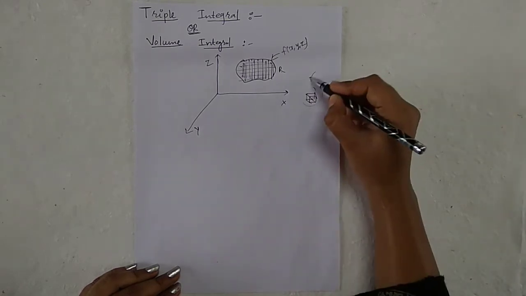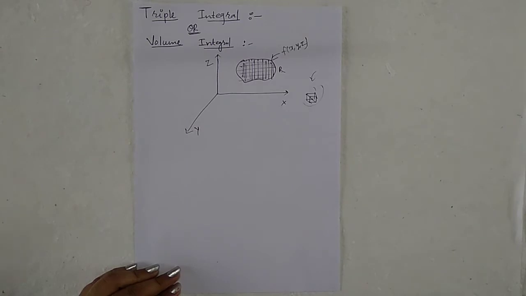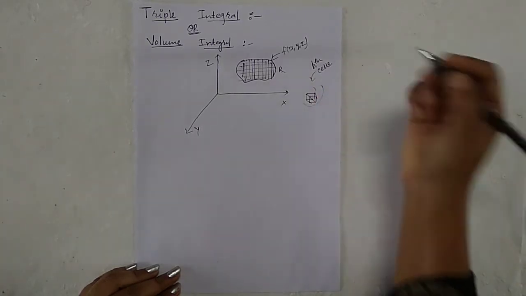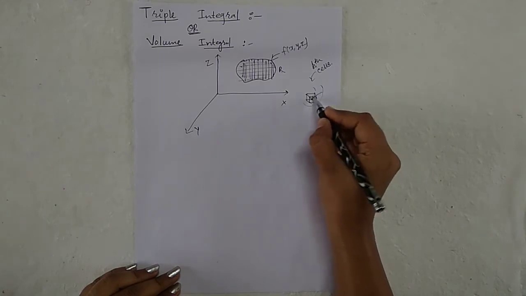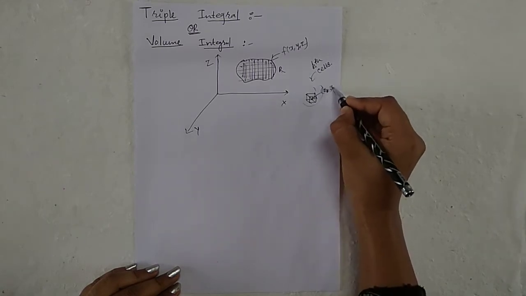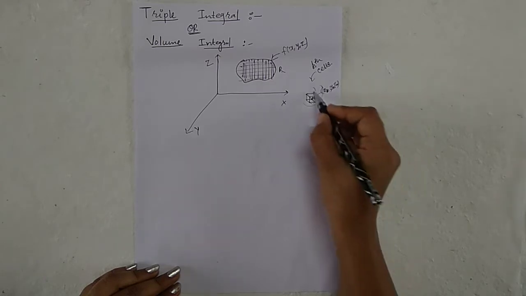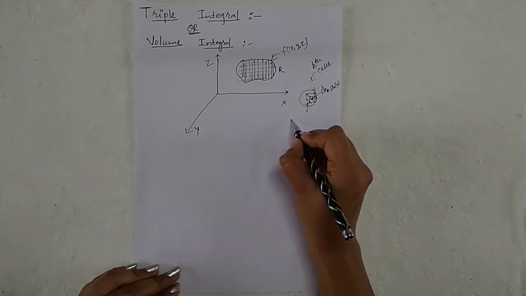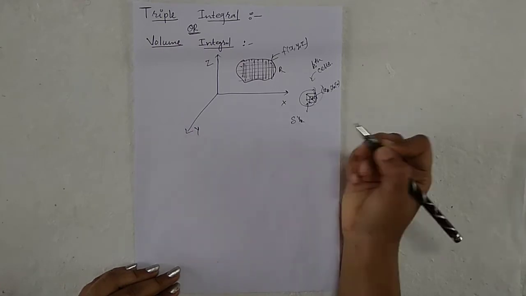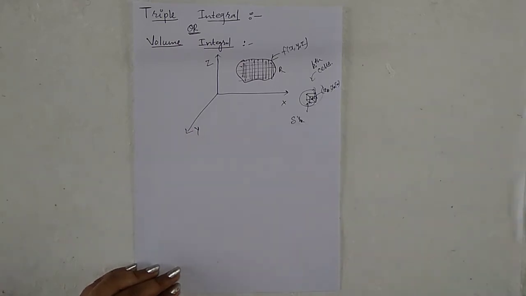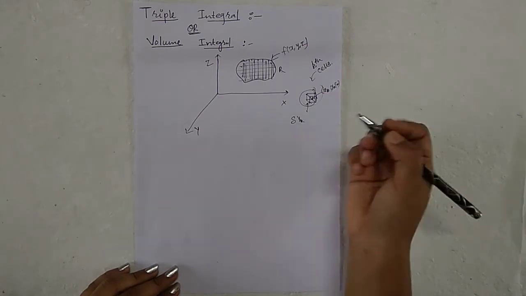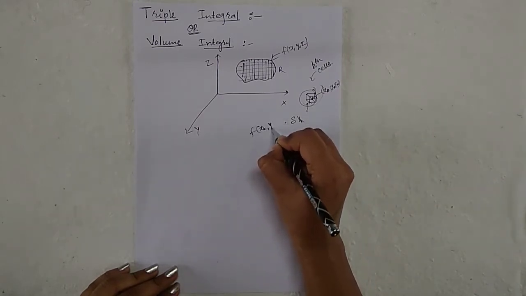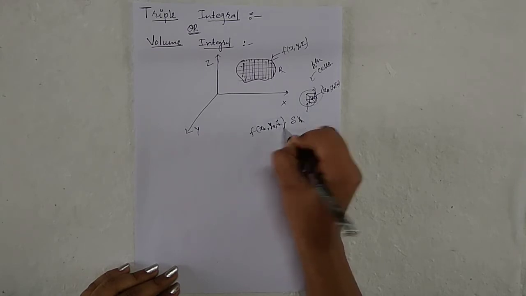Suppose this is my kth parallelepiped cell and some point xk, yk and zk. The volume of this parallelepiped cell is delta vk, so we form delta vk into f of xk, yk and zk.